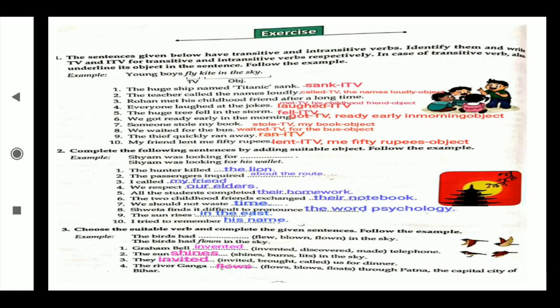Now what is on the next page? Mother laid the table for lunch. Then we hung the pictures on the wall. Birds chirp in the early morning. The ship sank in the ocean. The price of food items has risen highly in the past few years. He is working hard to become a doctor.